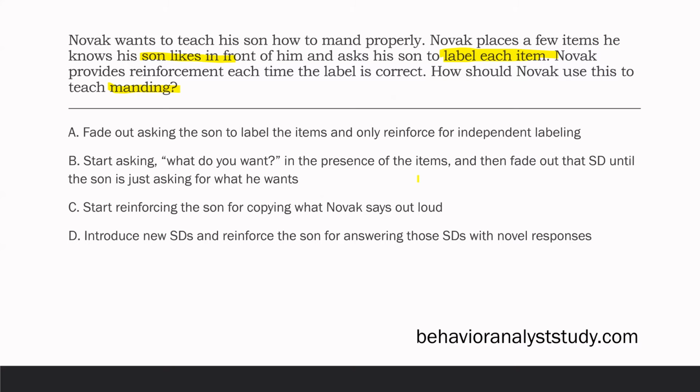C, start reinforcing the son for copying what Novak says out loud. We don't need to necessarily reinforce echoics since we're already on tacting. And then D, introduce new SDs and reinforce the son for answering those SDs with novel responses. This appears to be more of an intraverbal training if we're introducing SDs and answering SDs with novel responses. The best way to do this is to try to transfer control to a motivating operation.